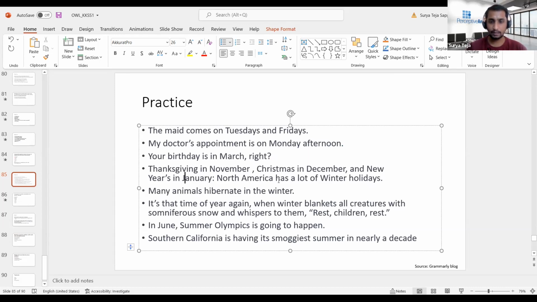And North America has a lot of winter holidays. Here in this case, winter should be a small letter. Winter holidays is not a name. It is not a proper noun. So it is a common noun, just like countries. So winter should not be capitalized here.